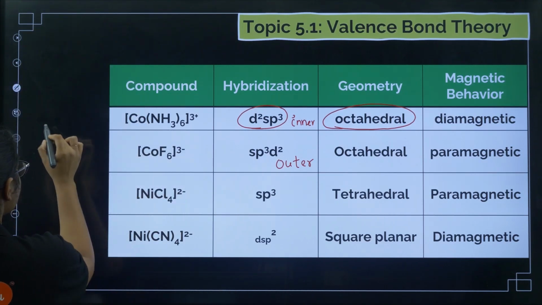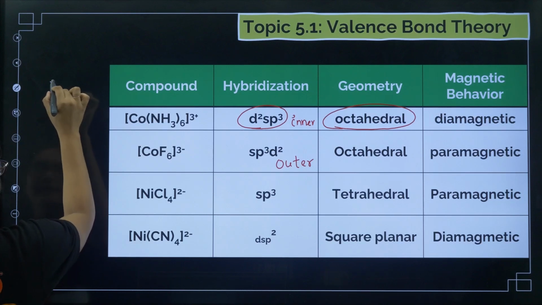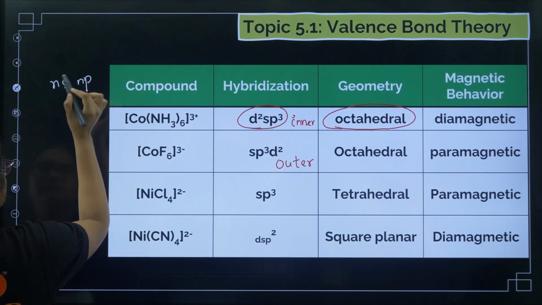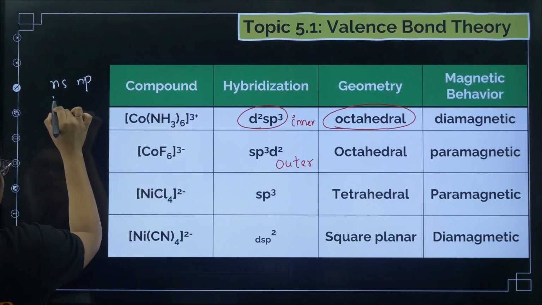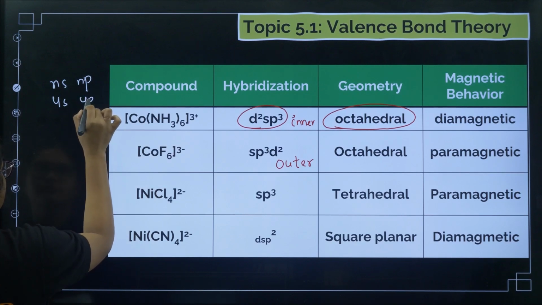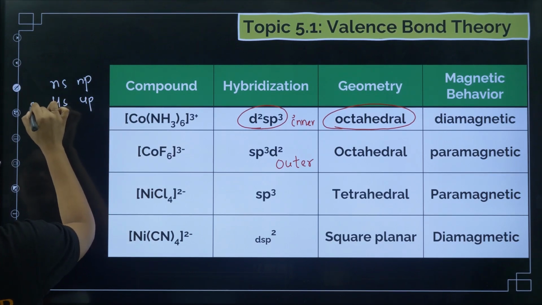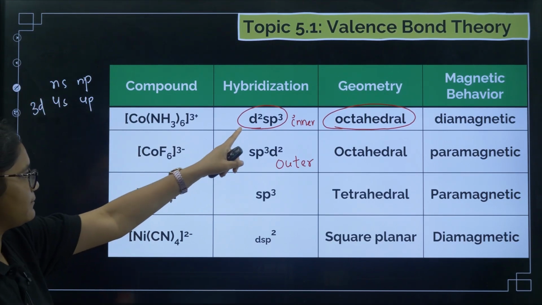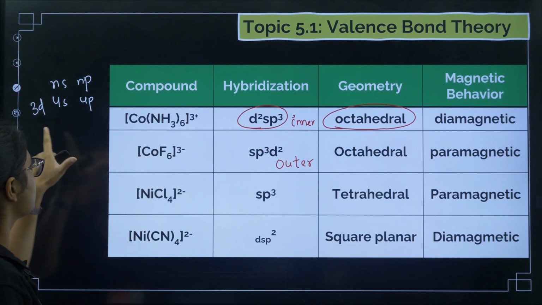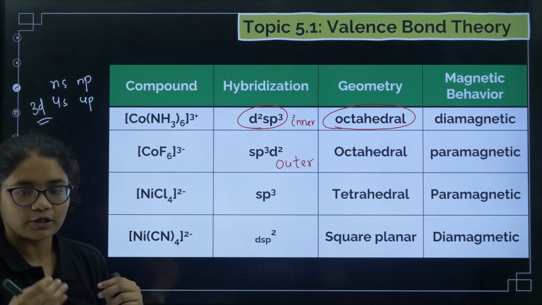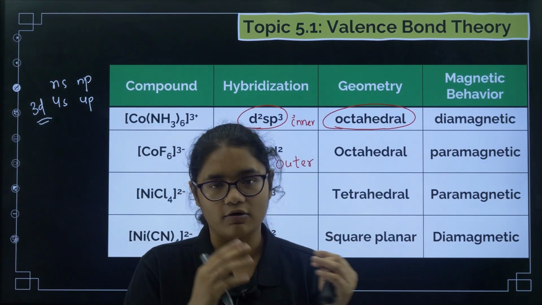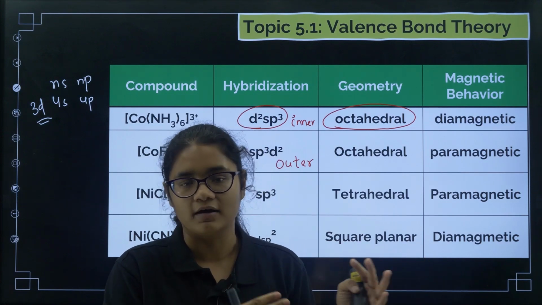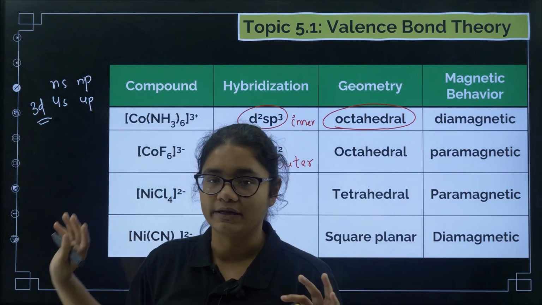See, if ns and np are used, suppose here 4s and 4p are used, and 3d is also used in the hybridization, when I write (n-1)d2sp3, that means the 3d orbital is used. The 3d orbital is present inside of 4s, or we can say towards the nucleus, so it is called an inner orbital complex.